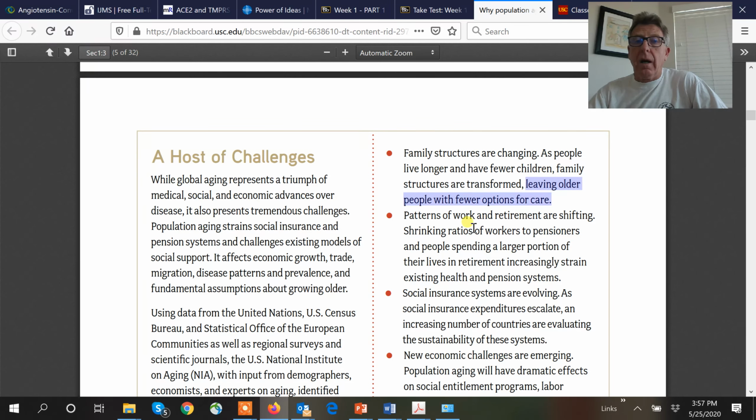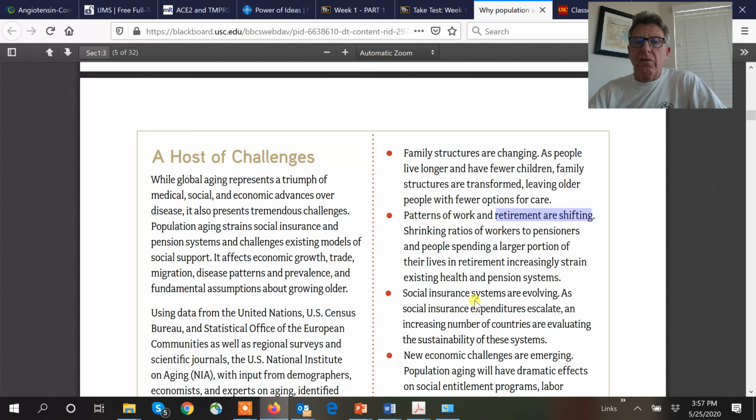Patterns of work and retirement. Okay, these are shifting. I was getting so close to the finish line. I'm going to be 64, and then what happens? We have the financial decline. The recession in 2008. I'll make a comeback financially, and then boom, I lost 30% of my portfolio here in the last 2 months. So it looks like I'm going to be working for a while if I am going to live till I'm 100 years of age.